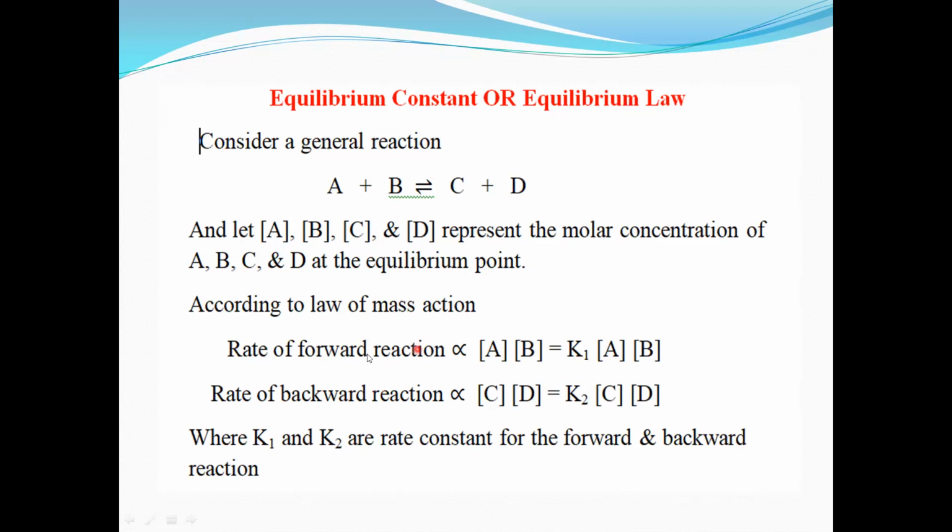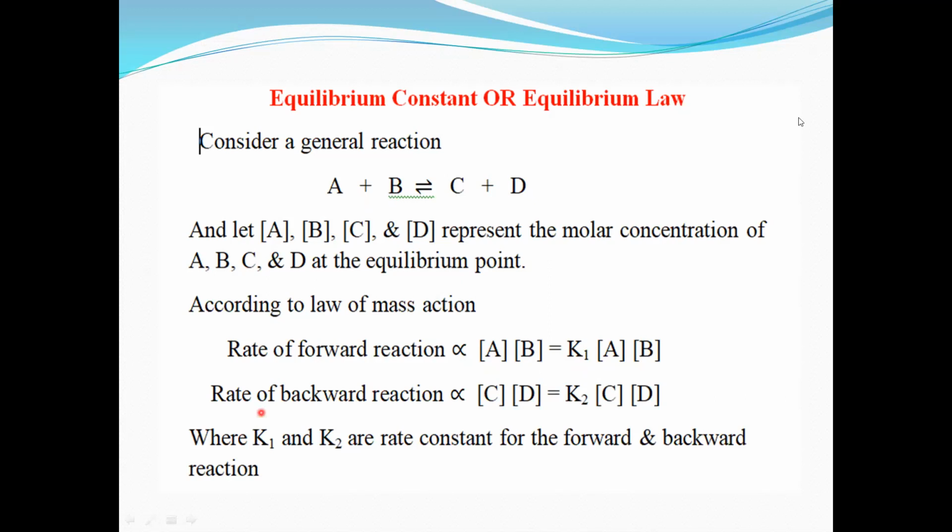Now, according to the law of mass action, the rate of reaction is directly proportional to the active masses of the reactants. In the reaction A plus B gives C plus D, the reactants are A and B. That is the forward reaction. The rate of the forward reaction is directly proportional to [A] into [B]. Now remove the proportionality symbol and put equal to K1 into [A] into [B].